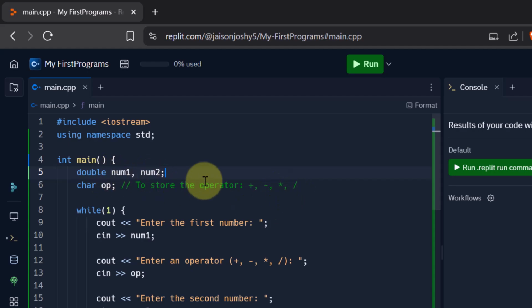Num1 and num2 are the two numbers that the users would enter, and we are going to perform some operation on them. So in order to store the operator that the user inputs, we are going to make use of the op variable. So num1 has the first value that the user enters, num2 will have the second value that the user enters, op will store the operator that the user enters. So we are going to support addition, subtraction, multiplication, and division. If you want, you can extend it by putting modulo as well, but we will stick to these four operators for now.